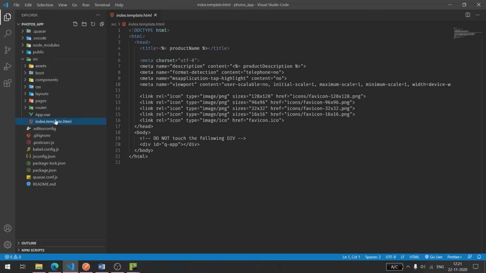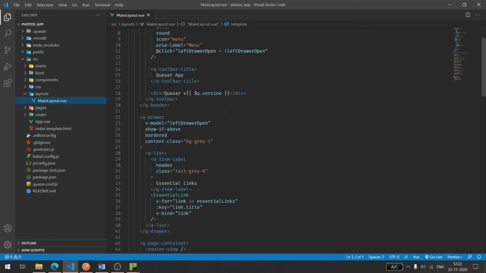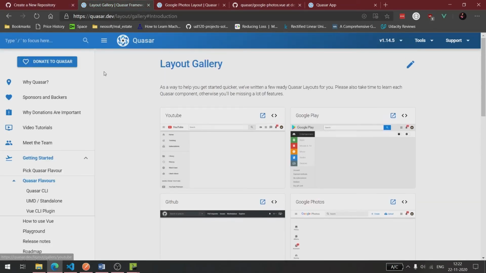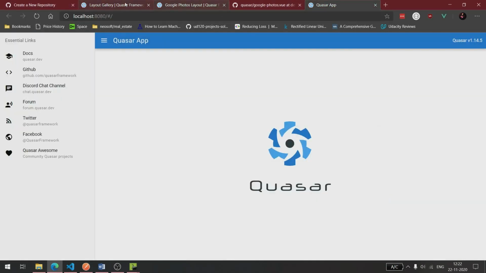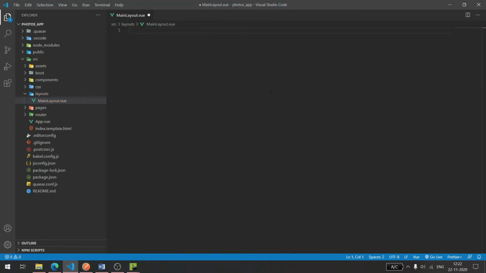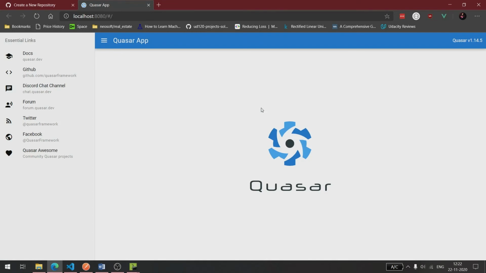Okay, so this is the template, and yeah, here's the layout, and of course, this is the layout which we are seeing right now. Not this one, this. So I already copied the code. So let's put it in our layout. Let's say remove all of this, paste it, save, and wait for some time to recompile.